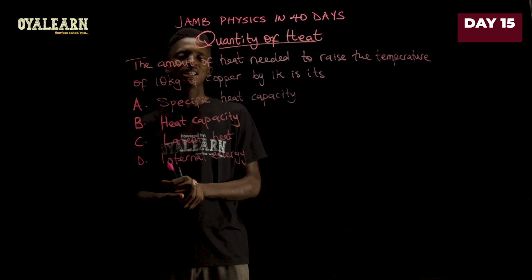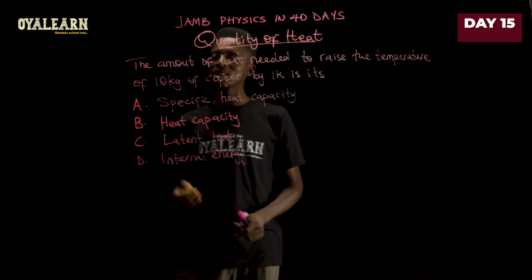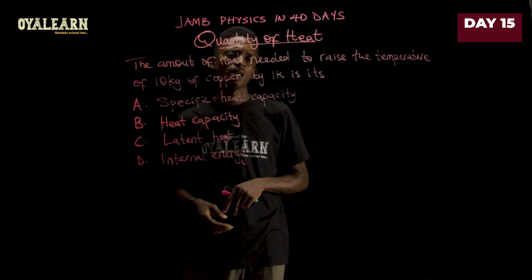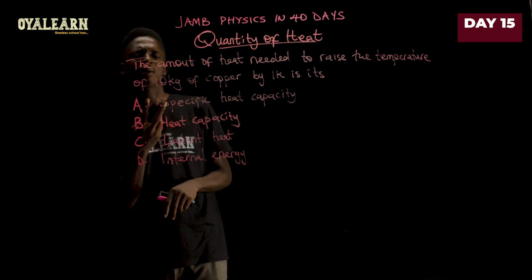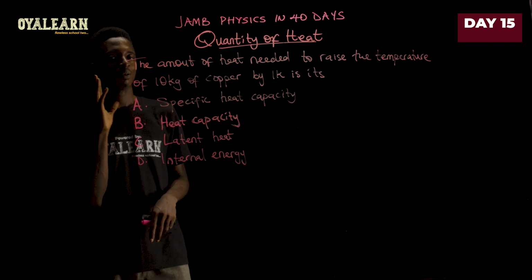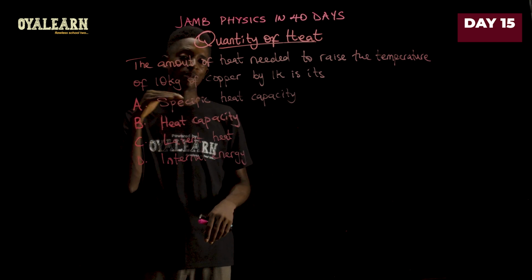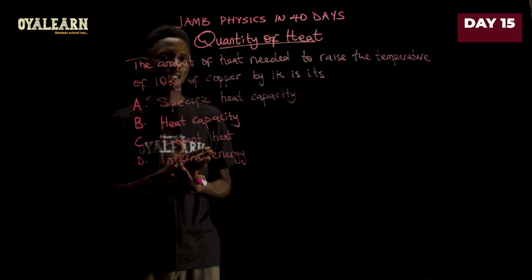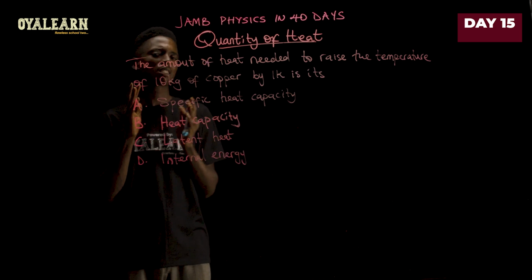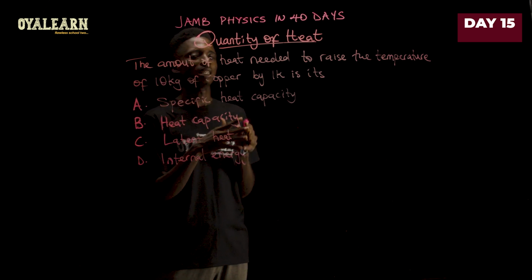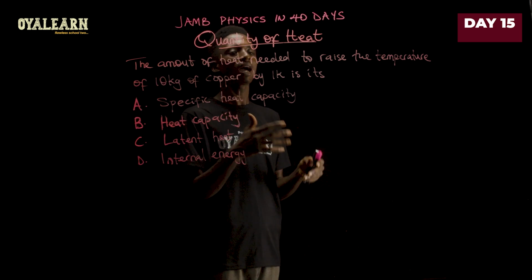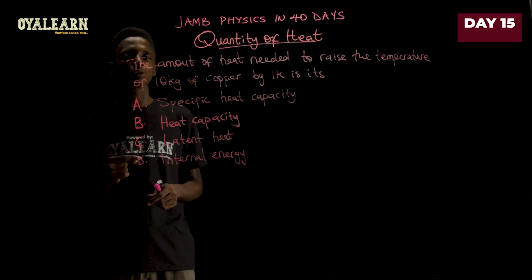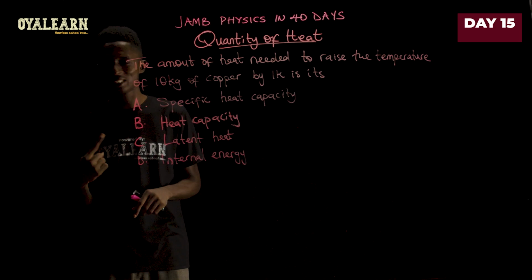Now, this question says the amount of heat needed to raise the temperature of 10 kilograms of copper by 1 Kelvin is 8. Now, the trick to this question is that mass is mentioned. Here is how you tell whether we are talking about specific capacity or just thermal capacity. In the definition for specific heat capacity, it is said that it is the amount of heat required to raise the temperature of a unit mass. So that is, it has to be 1 kilogram specifically.